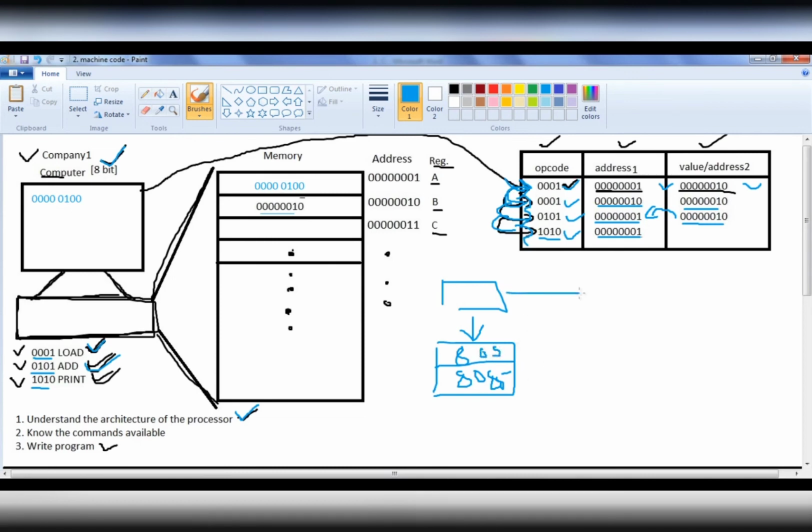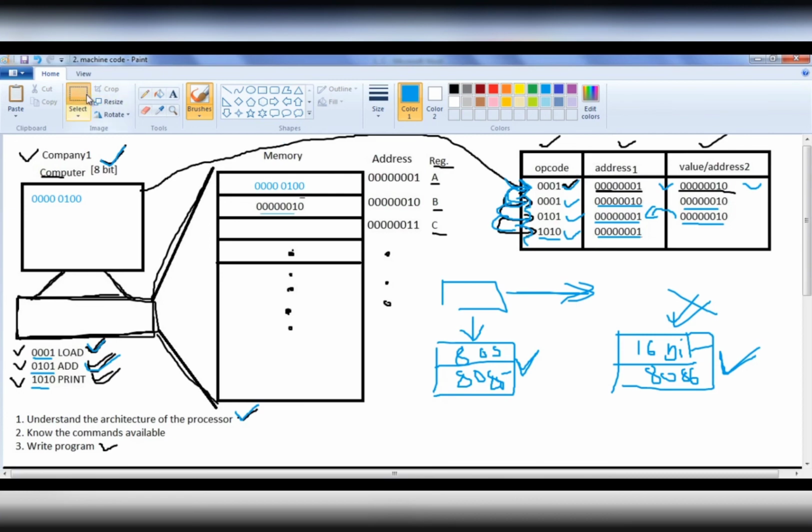If I try to execute the same program on another platform, which might be a 16-bit machine or maybe an 8-bit machine only, maybe it has an 8086 processor, if I try to execute the same code on another platform, it won't get executed because machine codes are platform dependent. That means machine instructions, the commands' binary equivalents for a different machine will be different.